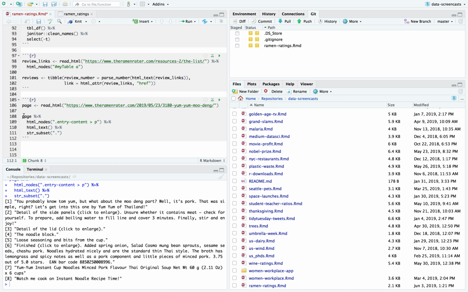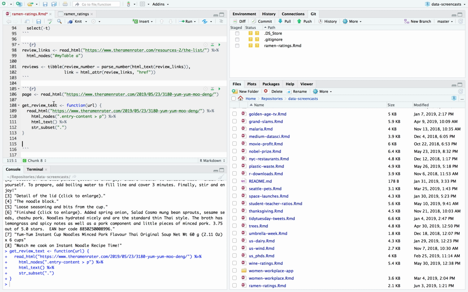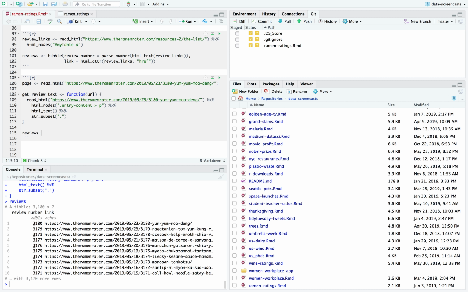So I would say get review text function, URL, and what I get is, here we go, read HTML, grab each of these, and this is a script for getting the review text given any URL. We got a little function for it. So now I can say mutate text equals map link get review text.